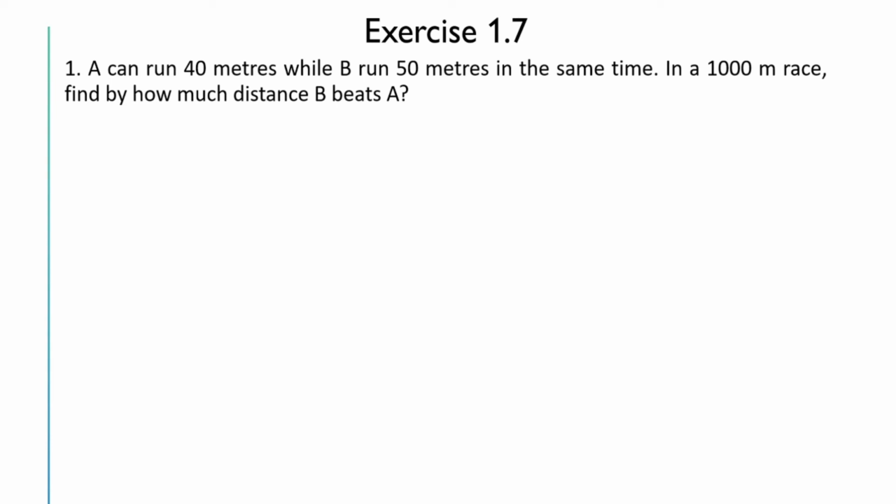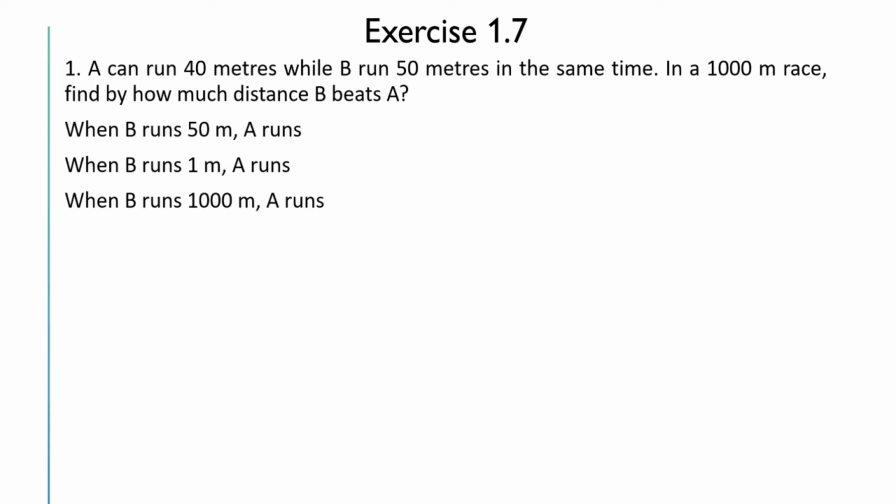Now we will solve problems from exercise 1.7 of chapter 1, Applied Mathematics by M.L. Agarwal. So the first question: A can run 40 meters while B runs 50 meters in the same time. In a 1000-meter race, find by how much distance B beats A. So here they have given that in the same time A can run 40 meters and B can run 50 meters. In a 1000-meter race, we have to find by how much distance B beats A.